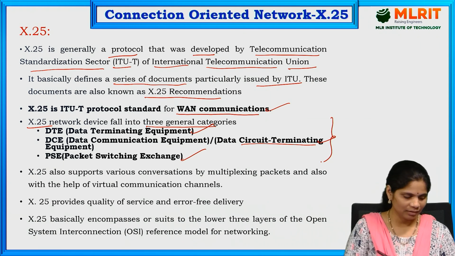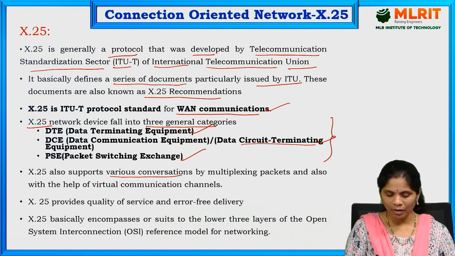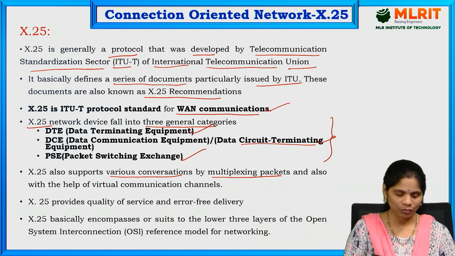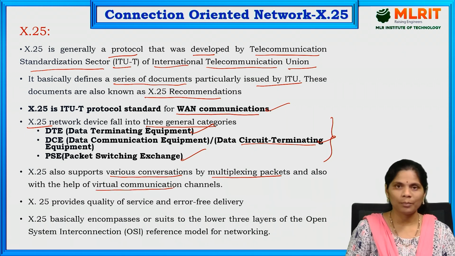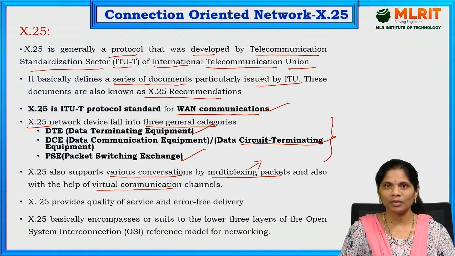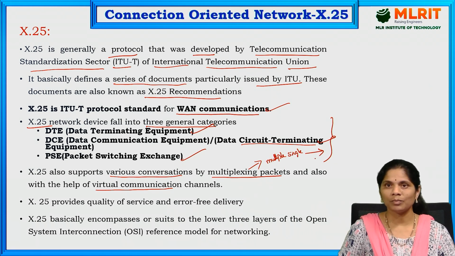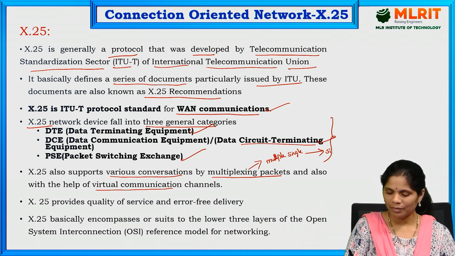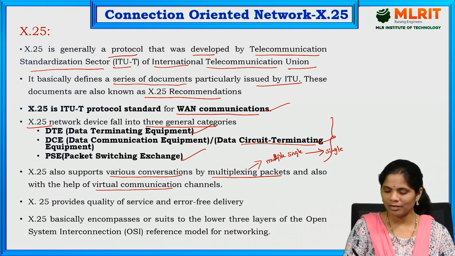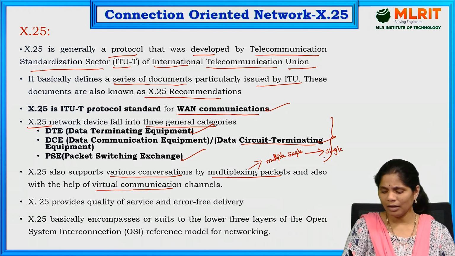X.25 mainly supports various conversations by multiplexing the packets and also helps with virtual communication channels. Multiplexing is when multiple signals are transmitted over a single communication medium.